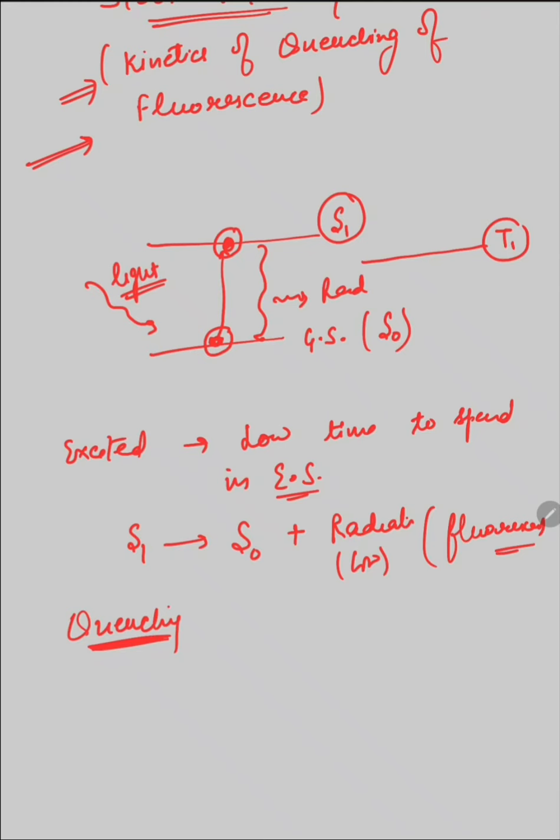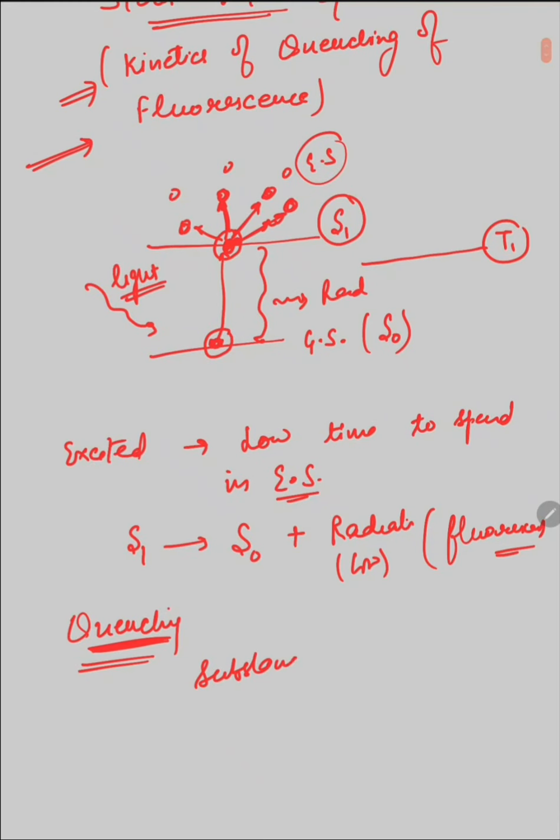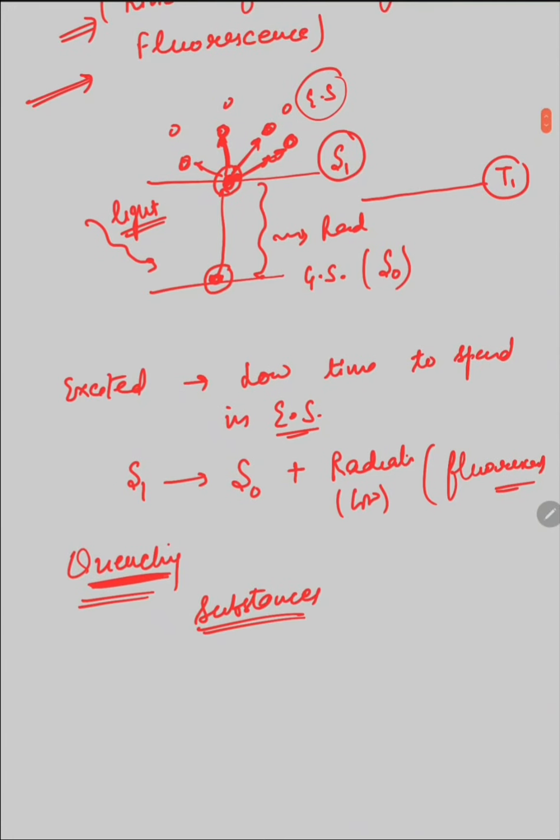Quenching happens when other molecules surround the molecule in the excited state, and the excited molecule loses its energy to those molecules and then comes back to the ground state. This is the step known as quenching. The surrounding substances which are responsible for such quenching are known as quenchers.